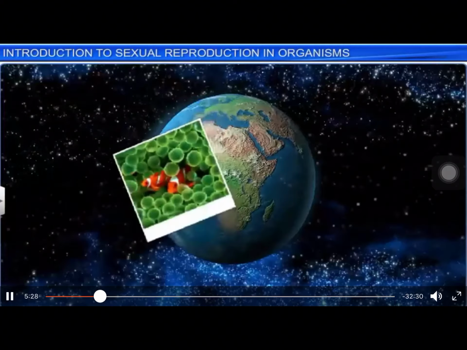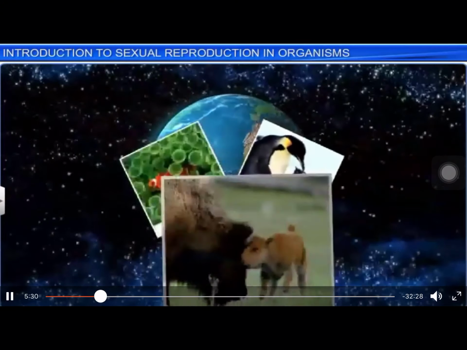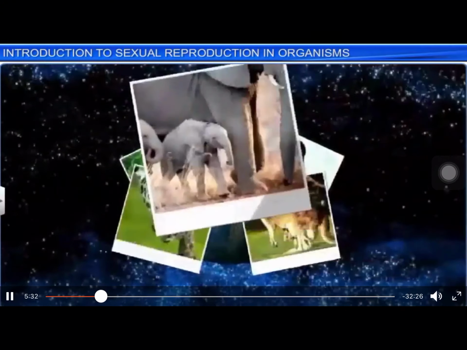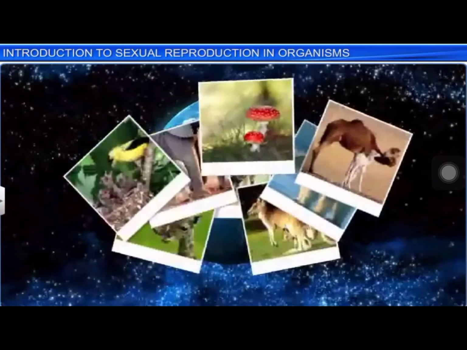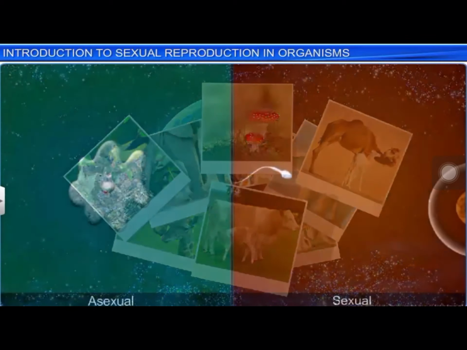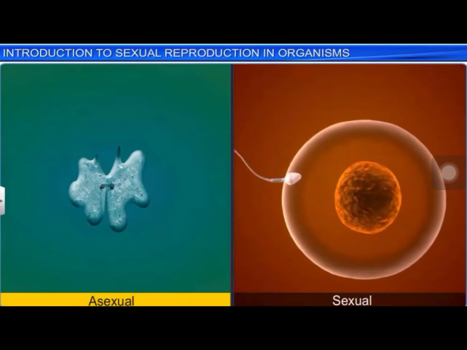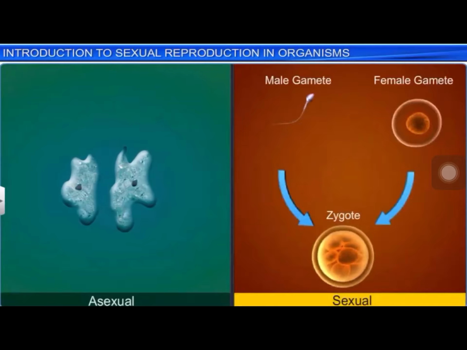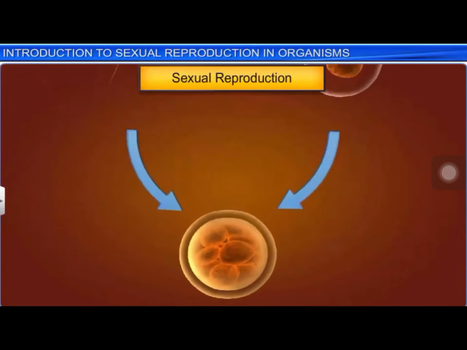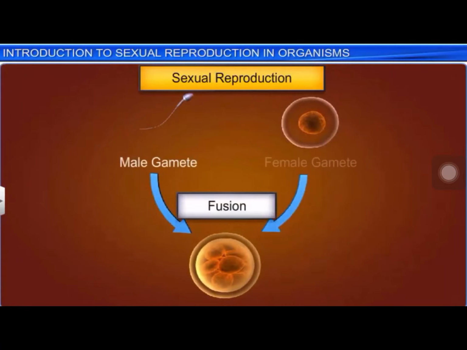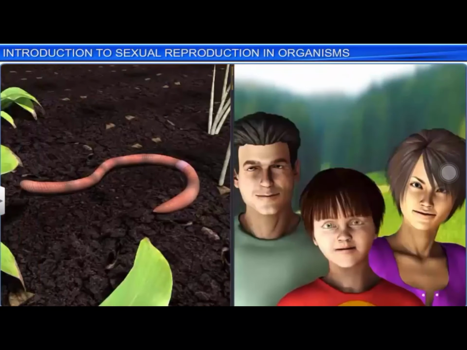Right here, reproduction, an important biological process occurring in living organisms, ensures continuity of life. Organisms reproduce either asexually or sexually. In the case of sexual reproduction, we see the fusion of male and female gametes, which are either produced by the same individual or by different individuals of the opposite sex.